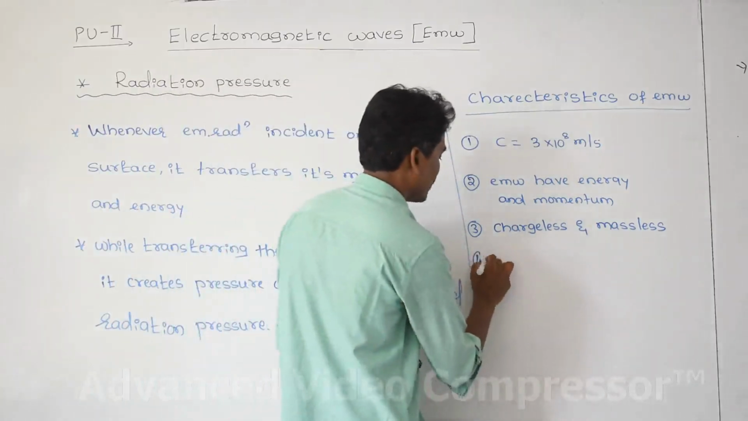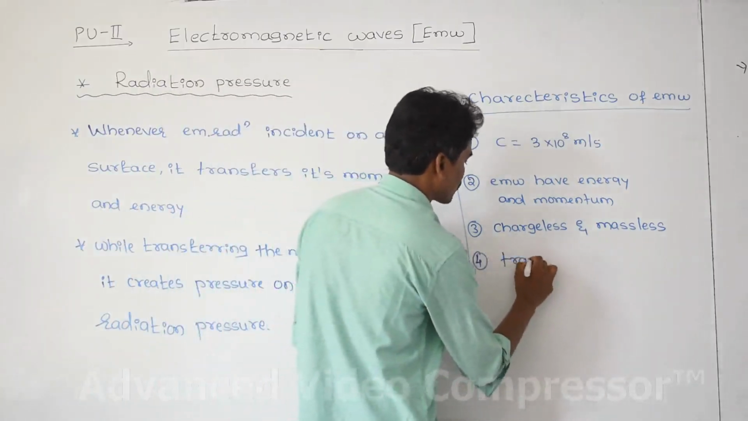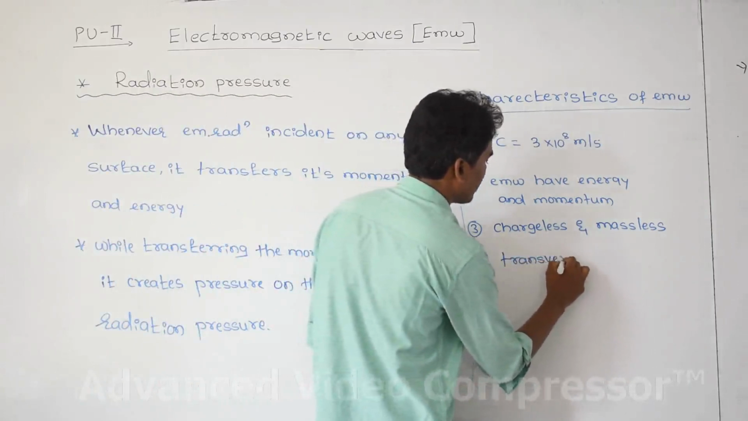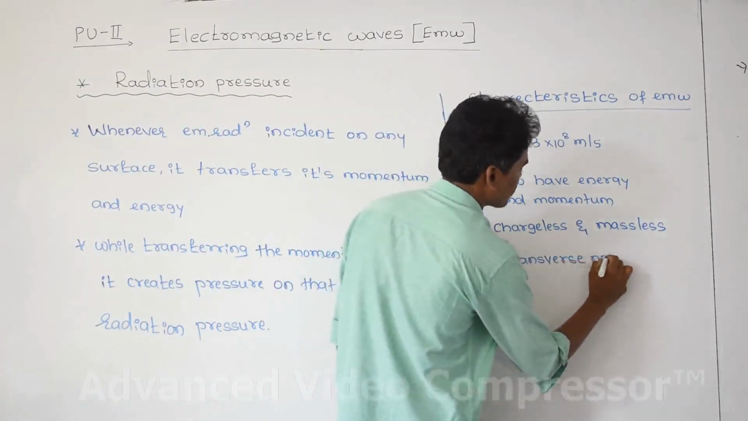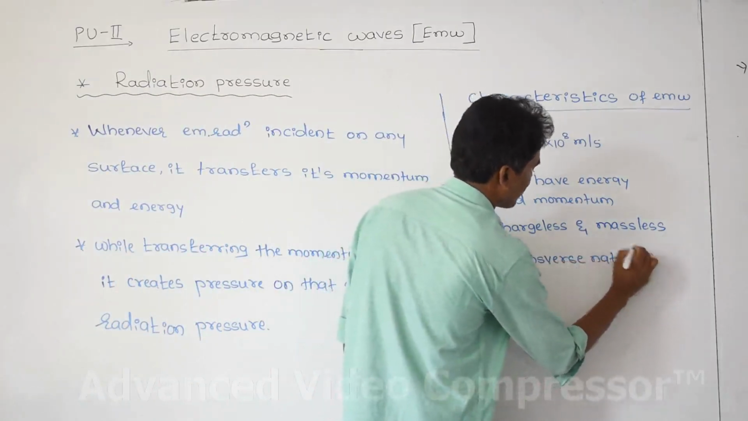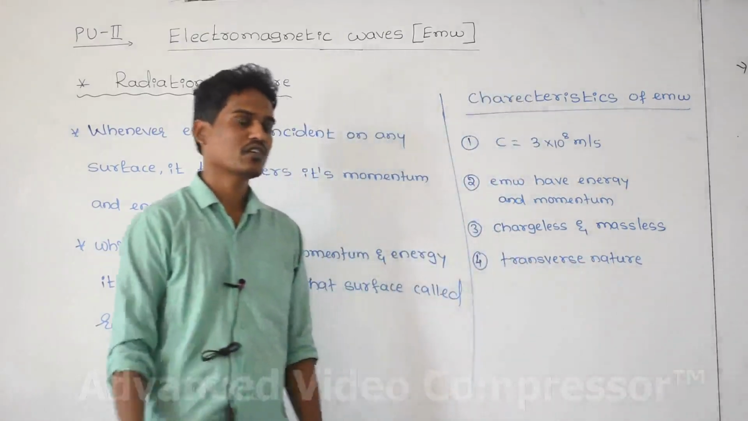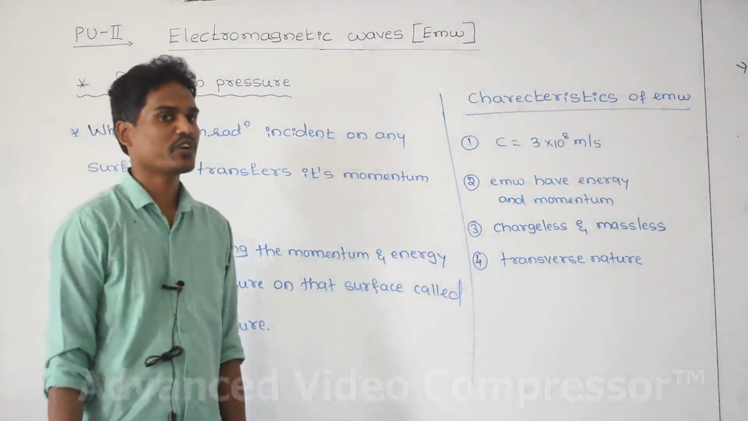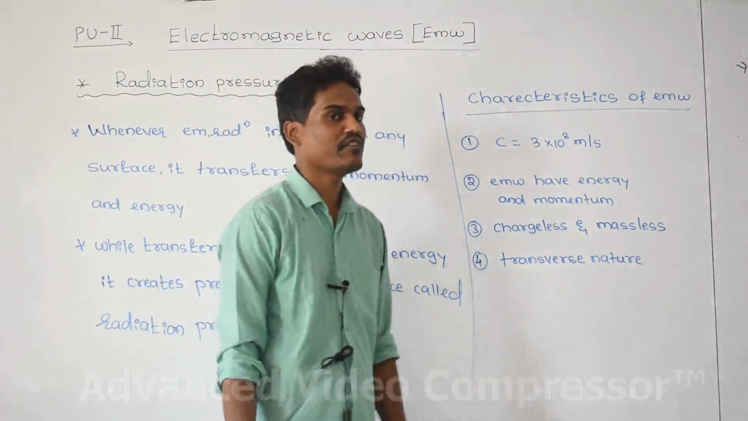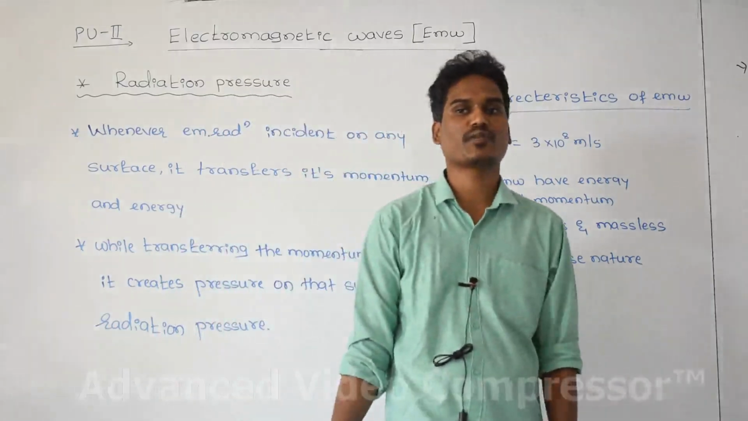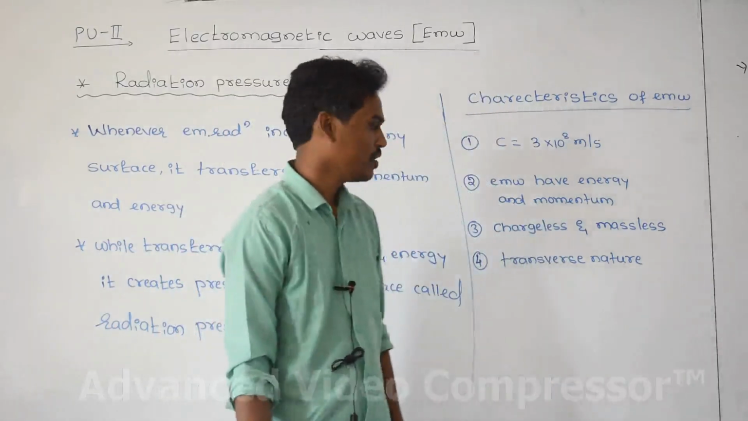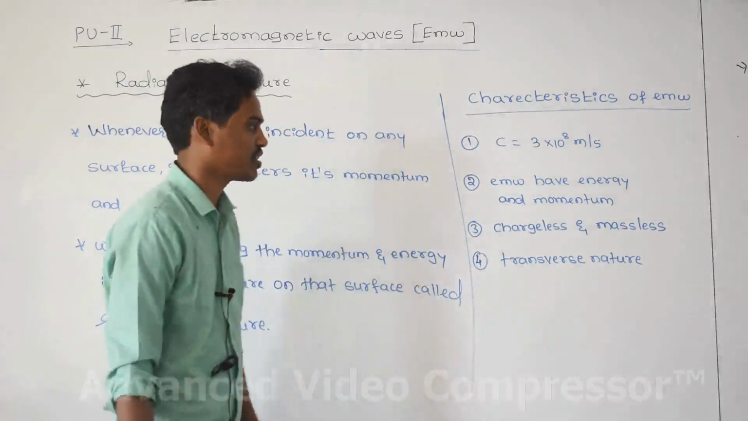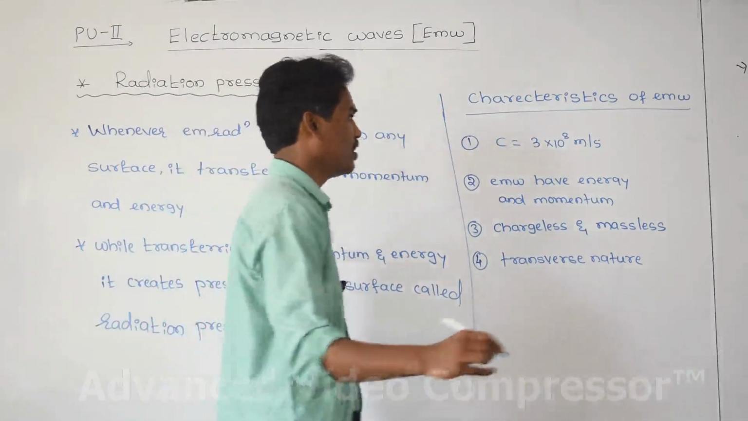And the nature of electromagnetic wave is transverse. The longitudinal and transverse nature I have discussed in the previous concept. It means that the direction of propagation of the electromagnetic wave is perpendicular to the vibration of the particle in the conductor. That is transverse in nature. I have discussed this also. And next one is